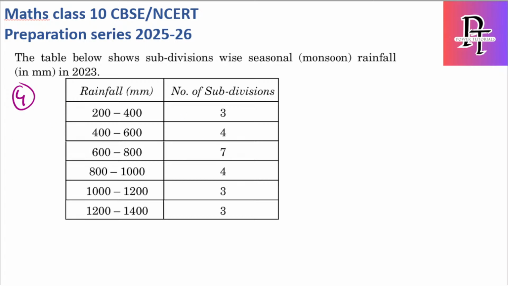Okay, first we'll solve for mean and then mode and then median. Okay, so for mean, I told you, every time we need to find the xi value,